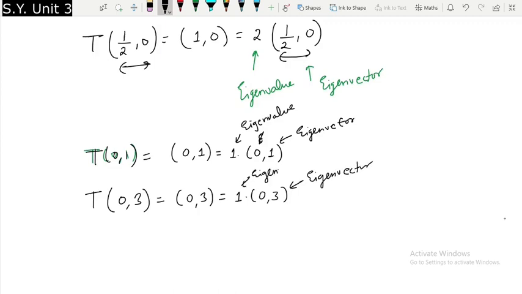Now again focus on the eigenvectors that we are getting. They are all multiples of (0, 1), but the eigenvalue stays the same. Now the next question comes: whenever you have a linear transformation, how many eigenvalues will it have and how many eigenvectors will it have? That part we are going to see later on.